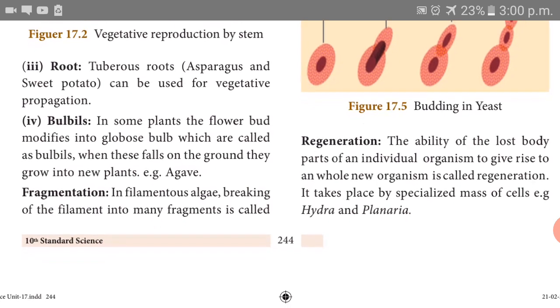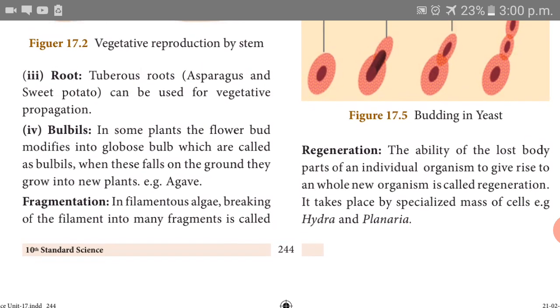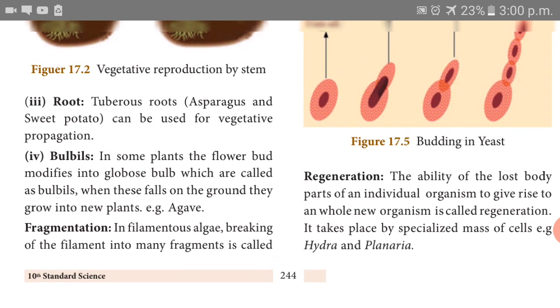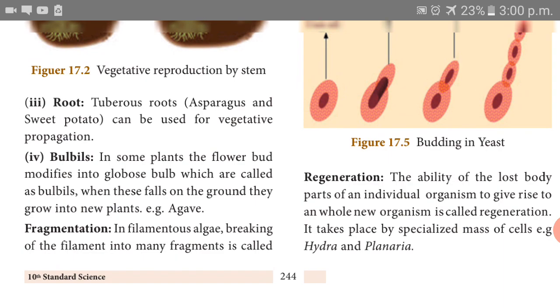Next one is fragmentation. Fragmentation means cutting into small pieces. It happens in primary plants. Primary plants mean algae. Do you know algae?